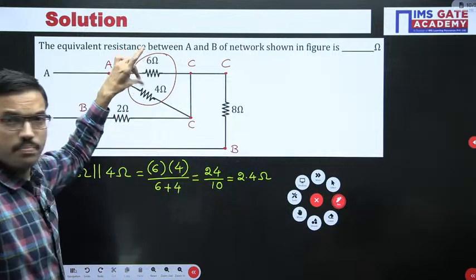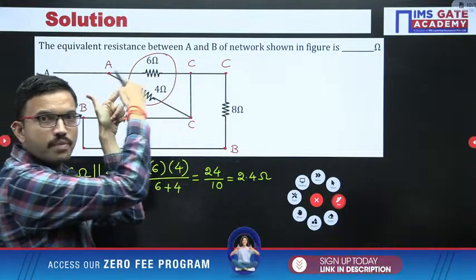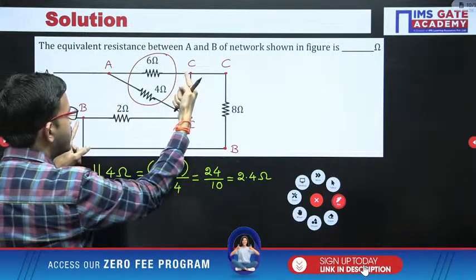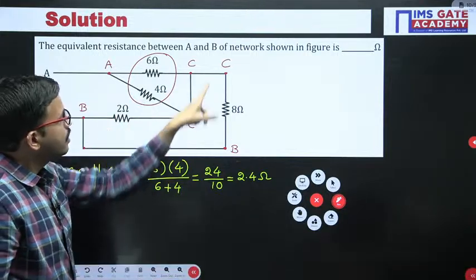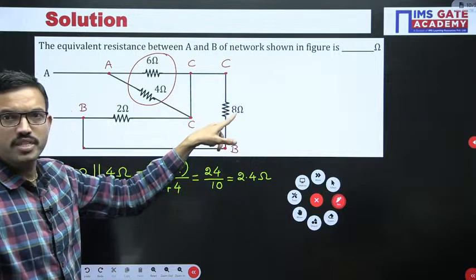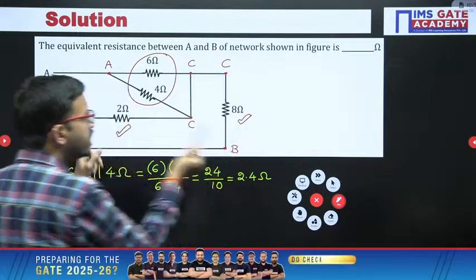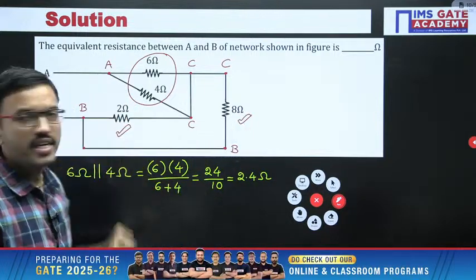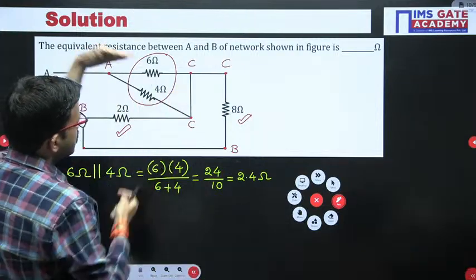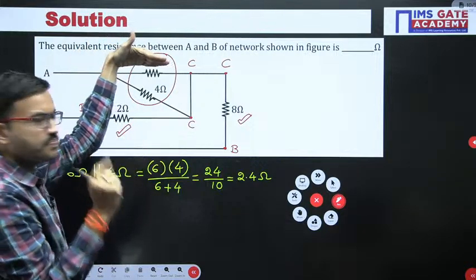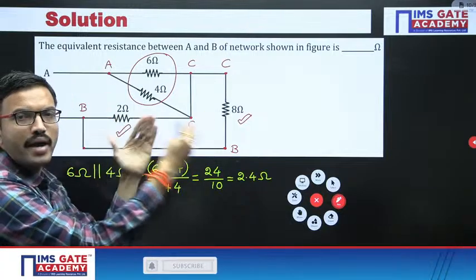Here after doing the simplification, you are getting one equivalent resistance that is existing between terminals A and C. Now between terminals C and B, you are having a 2 ohm resistor and an 8 ohm resistor. So these two are connected in parallel. That is the most important observation point in this question. After finding the equivalent resistance between A and C, you got one resistor. With respect to C and B, you are having two resistors, both connected in parallel.